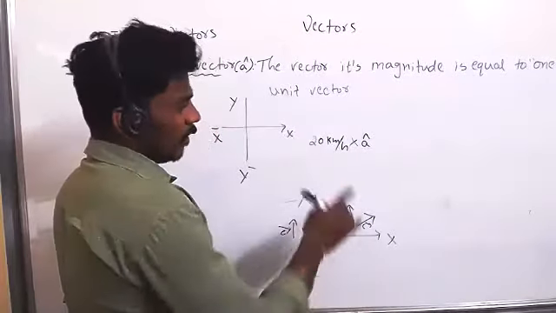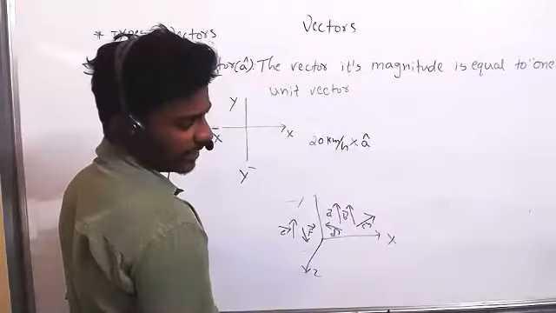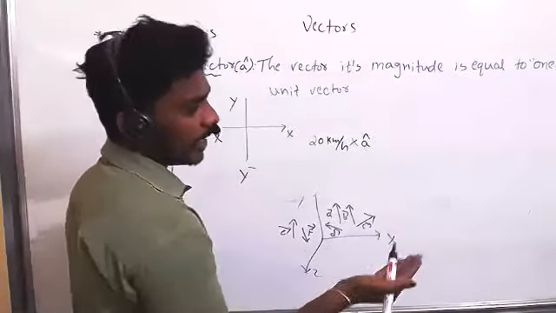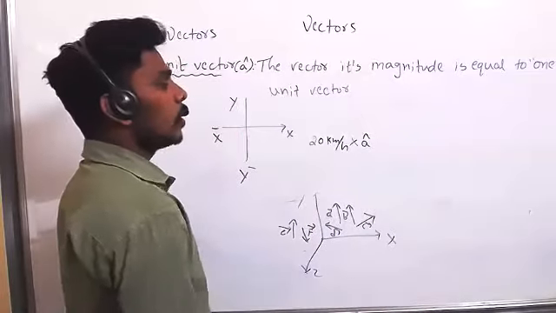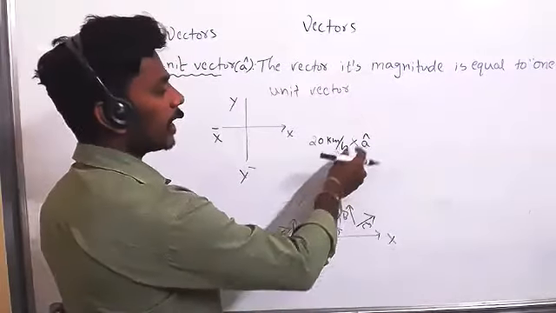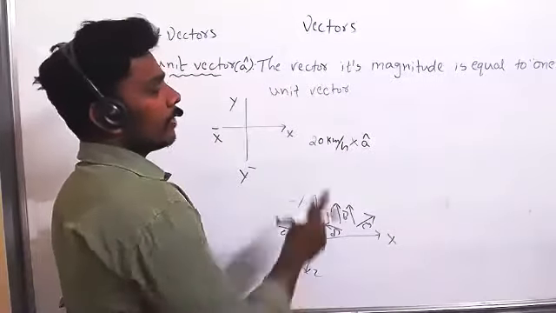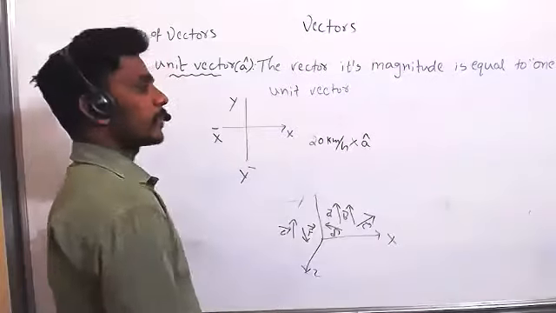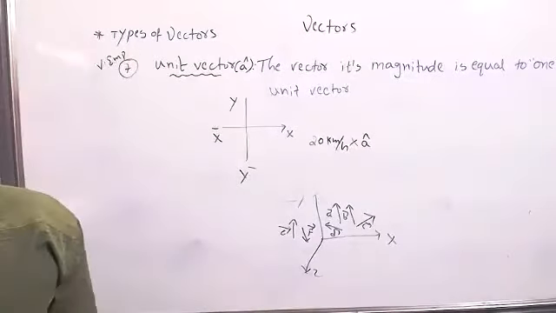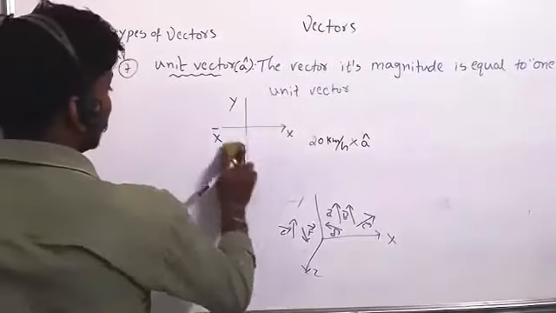No, sir. 1 into 20, 20 only, because the unit vector magnitude is 1. So by using a unit vector, we can make a scalar into a vector. When you multiply a scalar with a unit vector, you will get the direction, right? Understand clearly?